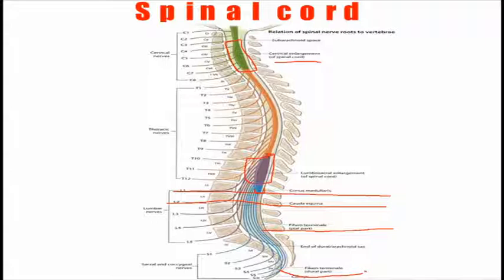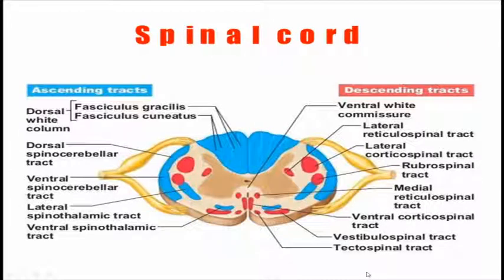There are a total of 31 pairs of spinal nerves arising from the spinal cord. When we take a cross-sectional picture of the spinal cord, or look from above, from superior, it looks like these structures. As you can see, this is the central canal, this is the posterior side, and this is the anterior side. I will tell you about all these structures in further detail.